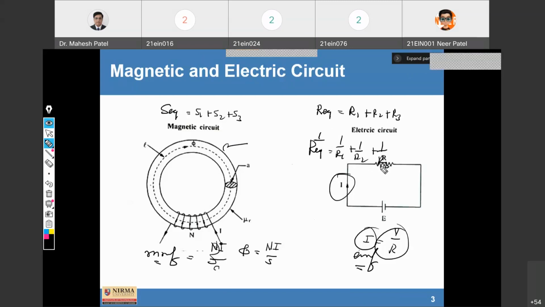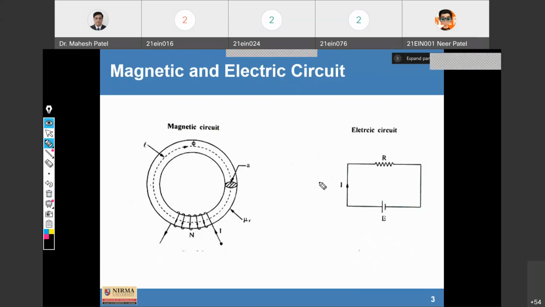And similarly we can write for magnetic circuit: 1 upon S equivalent is equal to 1 upon S1 plus 1 upon S2 plus 1 upon S3. So this is basically a comparison of electrical and magnetic circuits. Any doubts, any questions related to magnetic and electric circuit? Otherwise, we can stop this lecture here.